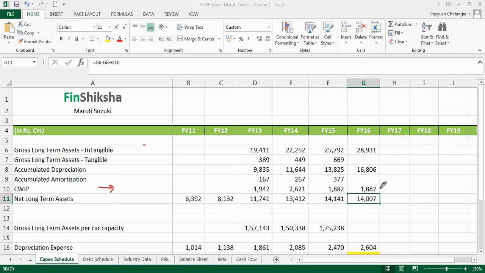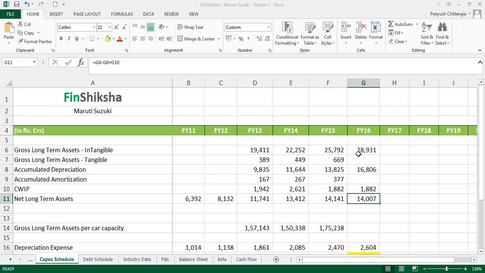Now, whether you keep it here or you add it here and make this 0, it really doesn't matter, because in the context of depreciation, you're anyway taking this entire thing into account. And anywhere else, you're not really using anything out of this data. So you can either assume that whatever was under construction last year, a similar amount will always be under construction next year onwards as well. Or you could just put it down to 0 and take 1882 here, add it there. That's a non-cash transaction, it is not going to impact your valuation any which way, right? So that's effectively what we have done. We have left it there.